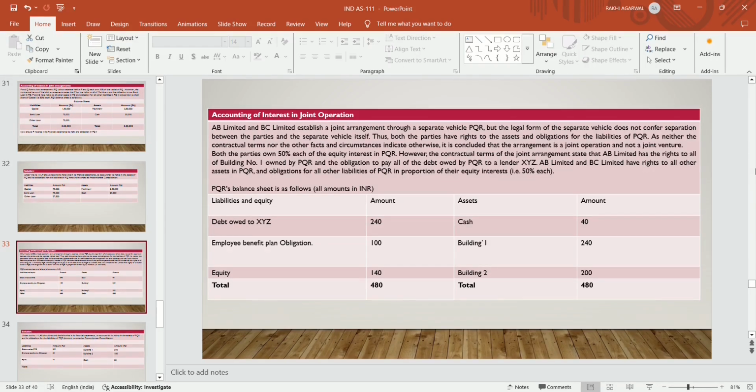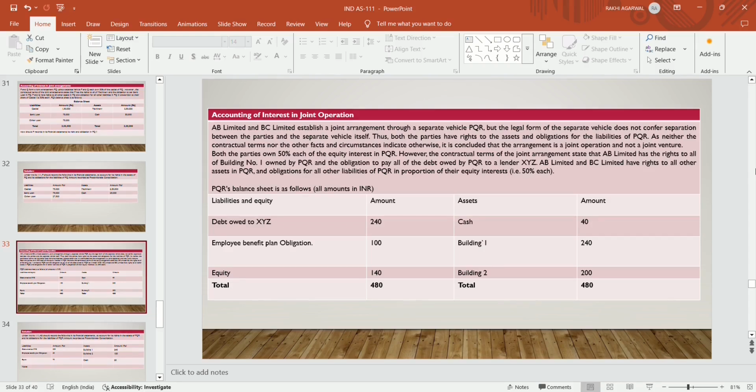AB Limited and BC Limited establish a joint arrangement through a separate vehicle, PQR, but the legal form of the separate vehicle does not confer separation between the parties and the separate vehicle itself. Thus, both the parties have rights to assets and obligations for the liabilities of PQR, as neither the contractual terms nor other facts and circumstances indicate otherwise. It is concluded that the arrangement is a joint operation and not a joint venture.